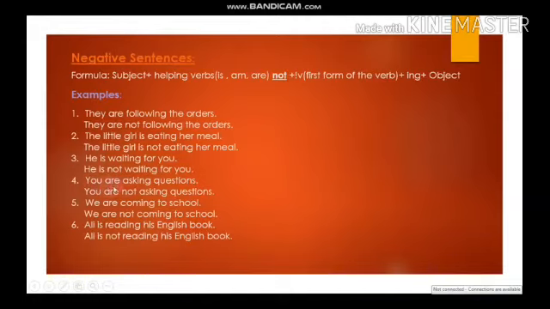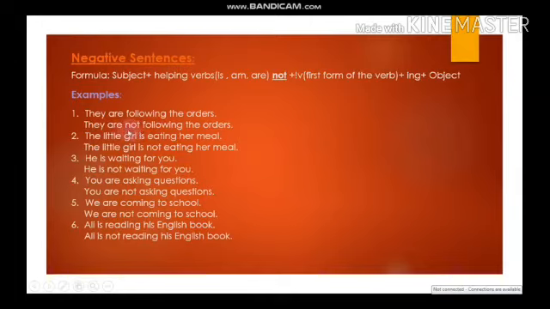Number 4: you are asking questions, you are not asking questions. We are coming to school, we are not coming to school. Ali is reading his English book, Ali is not reading his English book. Compare these examples and you will find only one difference, and that is not. Why? Because we wanted to make the sentence negative.